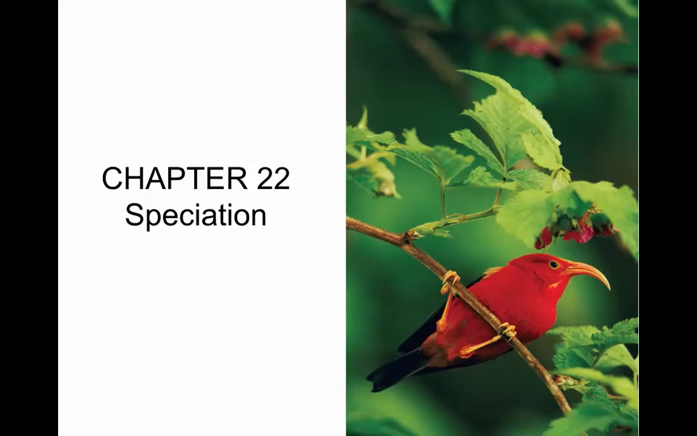In this chapter, we're going to talk about a specific outcome of evolution, which is speciation, or the evolution of new species. Before we start, I want to point out that speciation is not necessary for evolution. So you can have evolution of the same species without it becoming a new species.